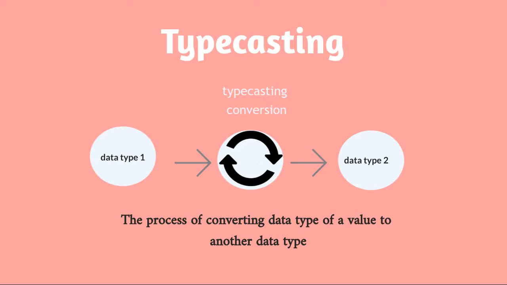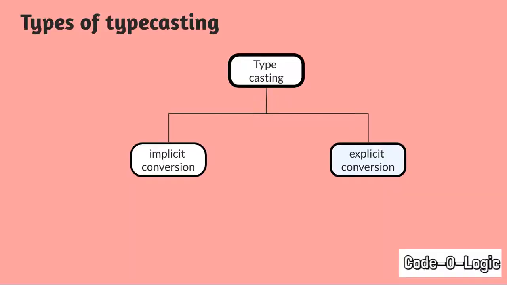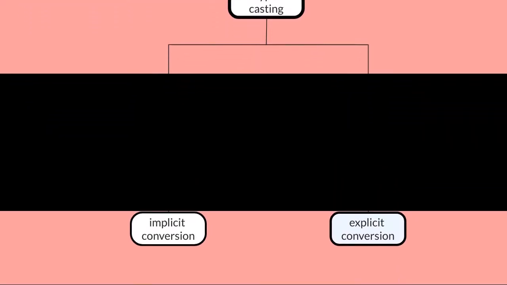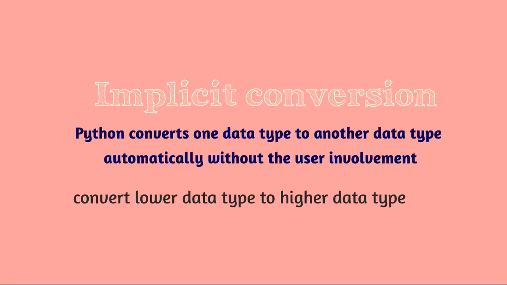So that is the function of typecasting, where it helps to convert the data type of one value to another data type. There are actually two types of typecasting available: implicit conversion and explicit conversion. So let's see about this topic in detail. Implicit conversion takes place with the help of the interpreter, where it will convert one data type to another data type without the user's involvement.